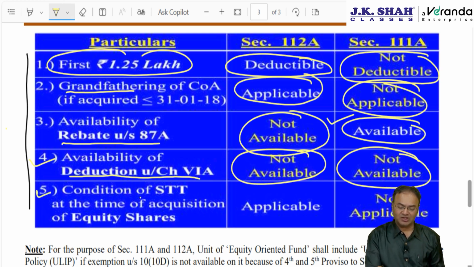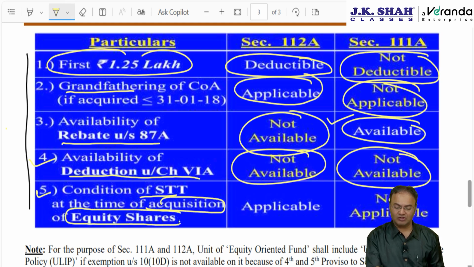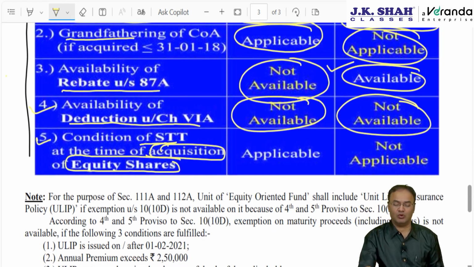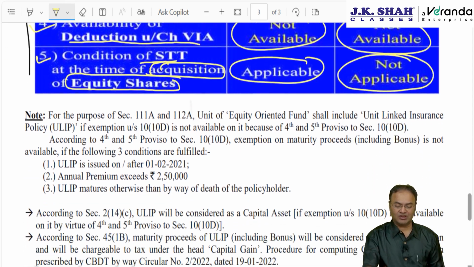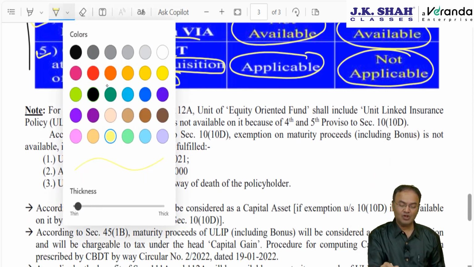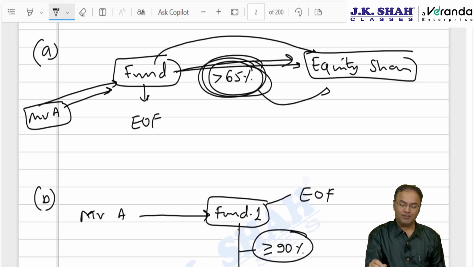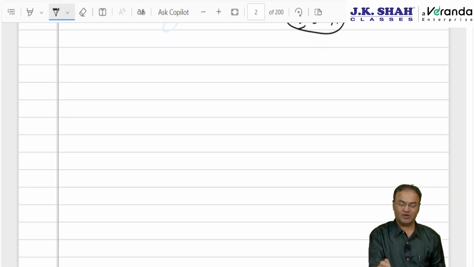And last, the STT condition at the time of acquisition on equity shares, which is only for equity shares. This condition is relevant or applicable only for long term capital gain, not for short term capital gain. We have discussed everything. Last point, ULIP. Now in the capital gain chapter we will discuss the concept once again.